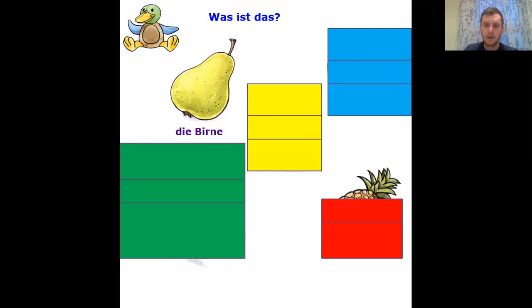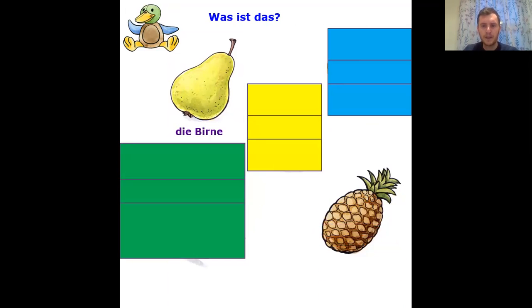Let's have a look at another one together. Oh, again, another big clue straight away. I think lots of you can probably work out definitely the fruit in English, but can you remember the German one? I'm thinking that's definitely a pineapple. What is the German word for pineapple? Die Ananas. Well done if you had that one.